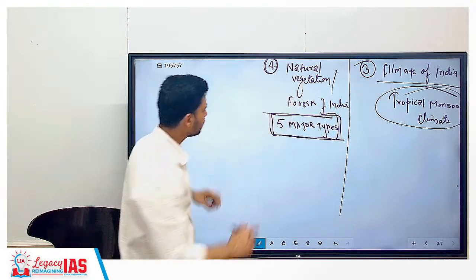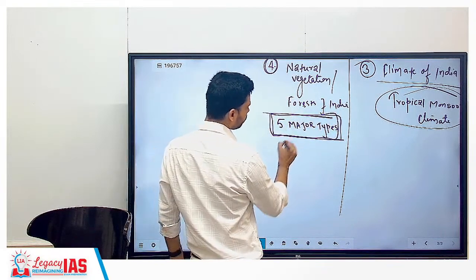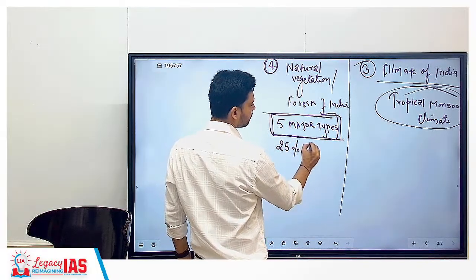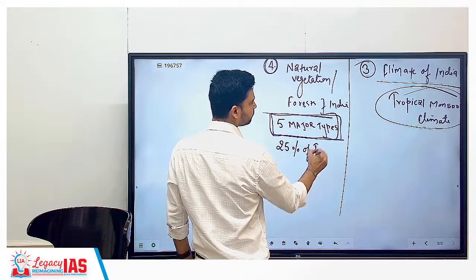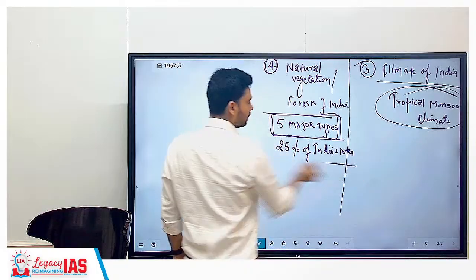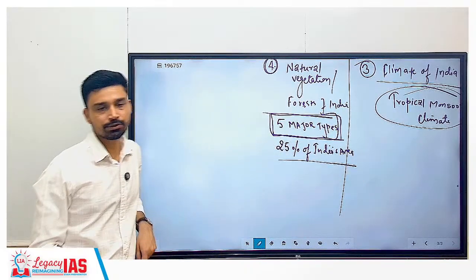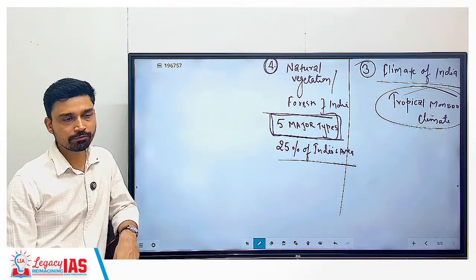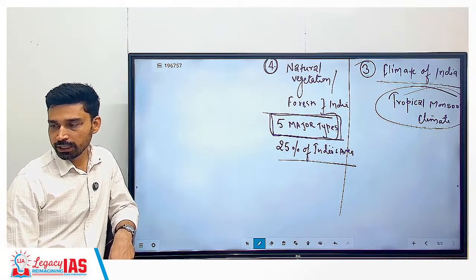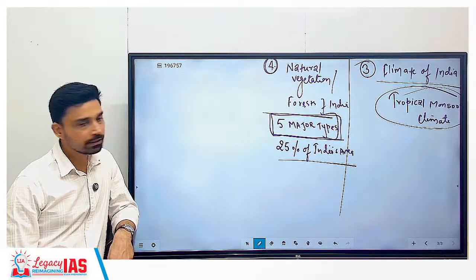So overall, looking at the climate of India, there are 5 major types of forest we have to cover here. Currently, roughly how much percentage of India's area do they cover? As per the recent estimate, forests cover roughly 25% of India's area.